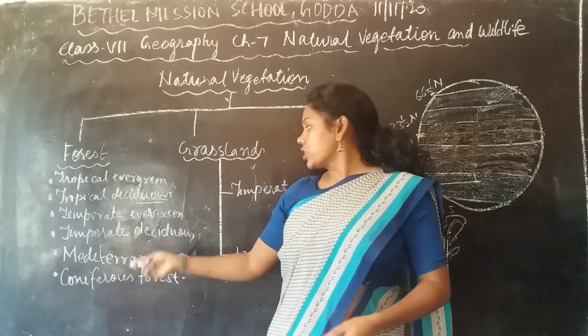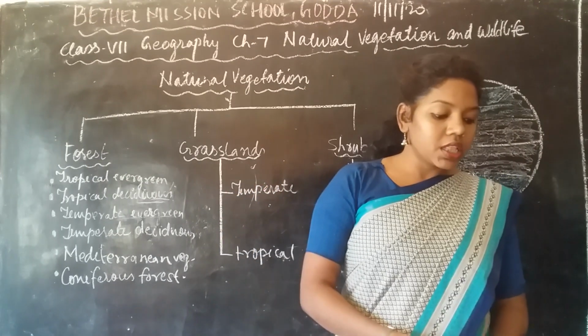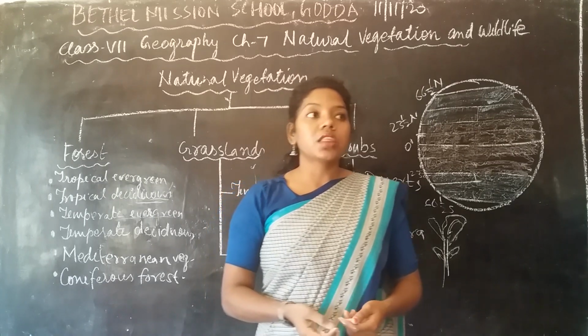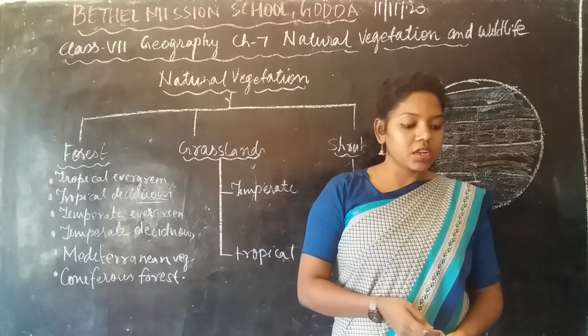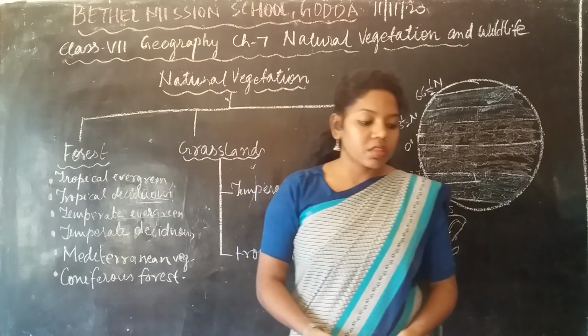First of all we will talk about the temperate evergreen forest. This is present in East USA, then East China, then southern Japan. These are the areas where the temperate evergreen forest is present.